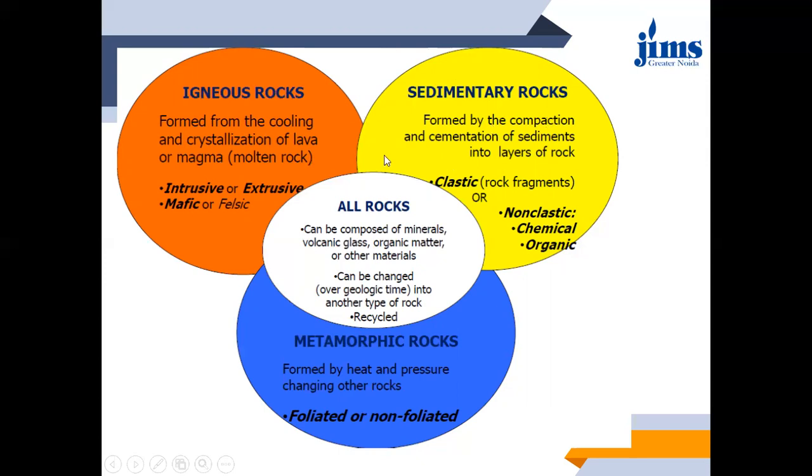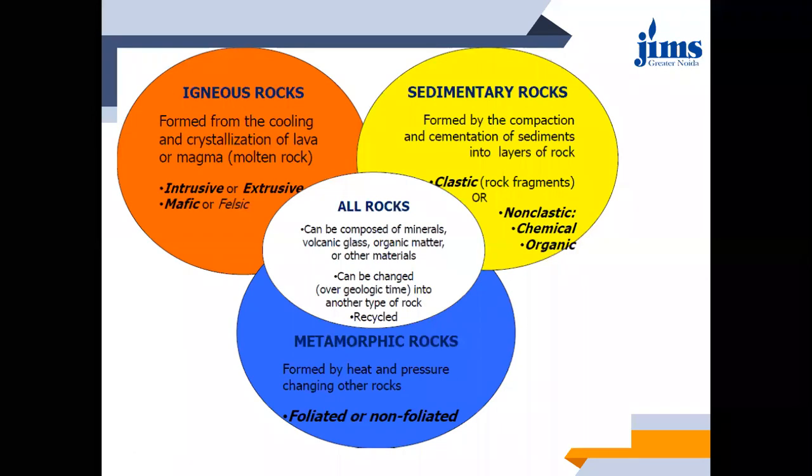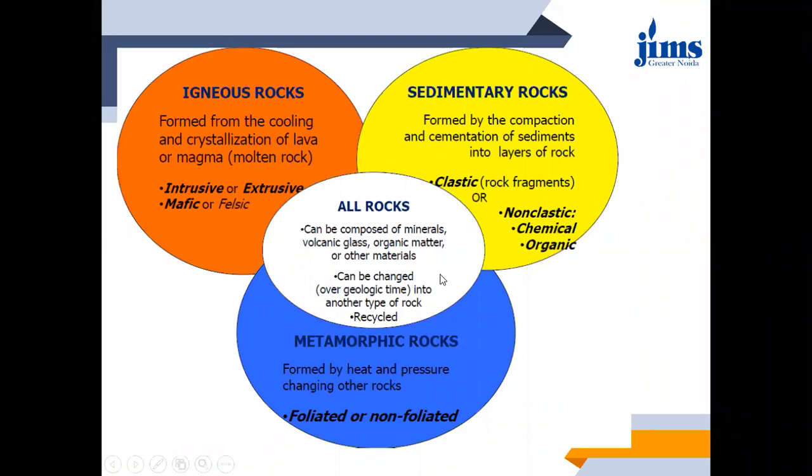Similarly, how is sedimentary rock formed? This is formed by the compaction and cementation of sediments into layers. So what is the speciality of these sedimentary rocks? That this is formed in certain layers. If you check a cross section of any sedimentary rock, what will you see? That there is a layered structure. So these sedimentary rocks can be classified into clastic or non-clastic form.